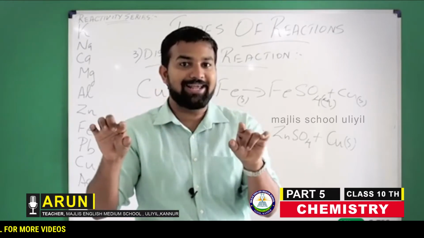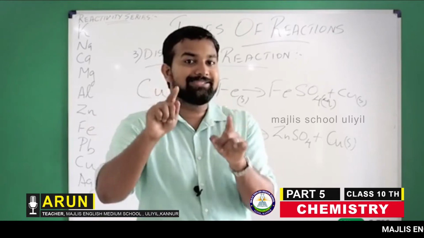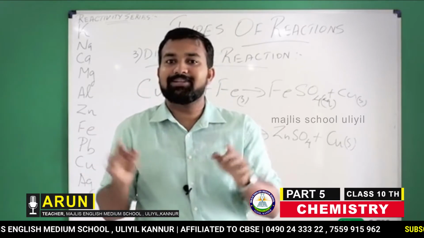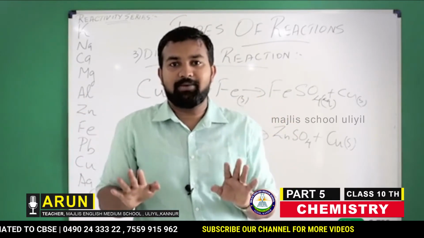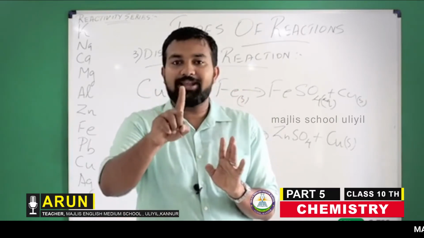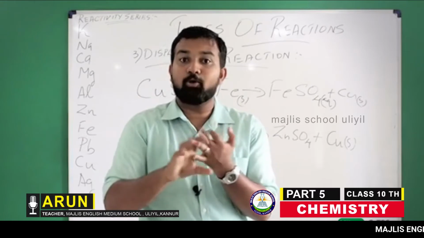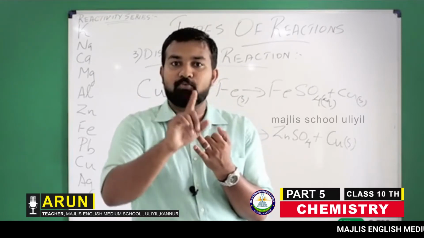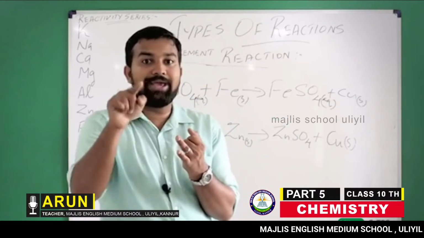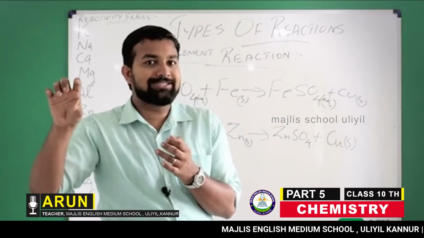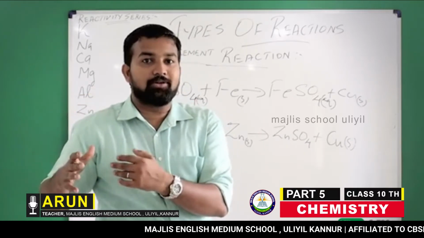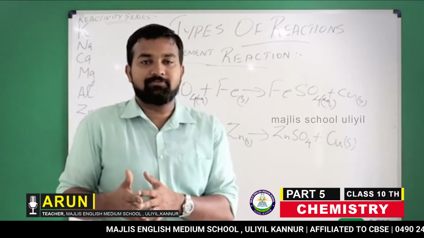When we are dealing with reactions or reactivity, it depends upon the valencies of each element, that is the hands of each element. If it has one valency, for example sodium, potassium, etc., the valency is 1. Sodium is 2, 8, 1, potassium is 2, 8, 8, 1. So it is very eager to release its one electron, that's why they are highly reactive.